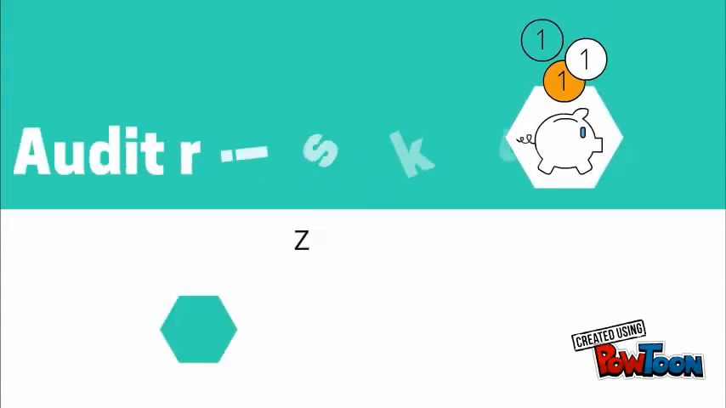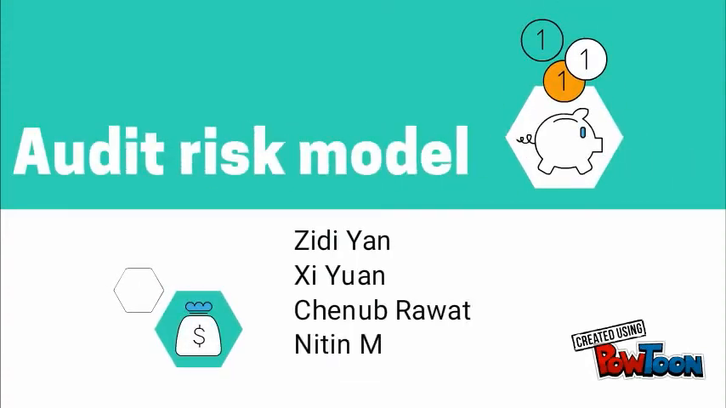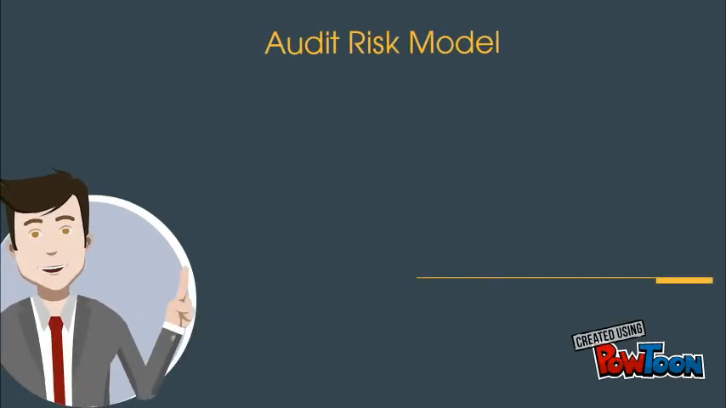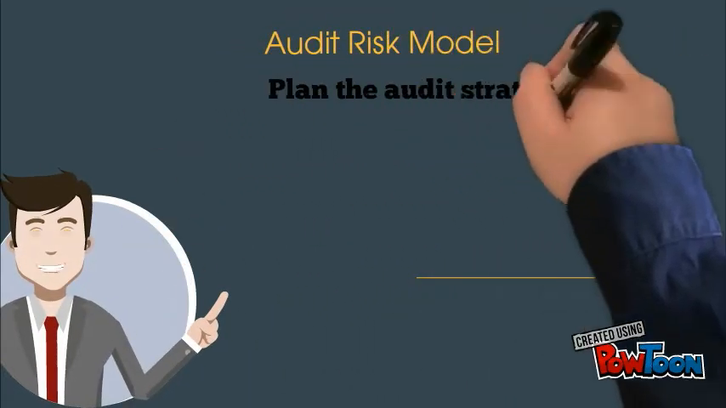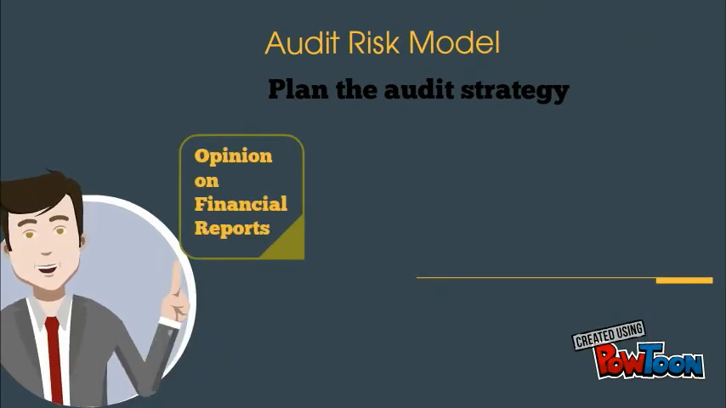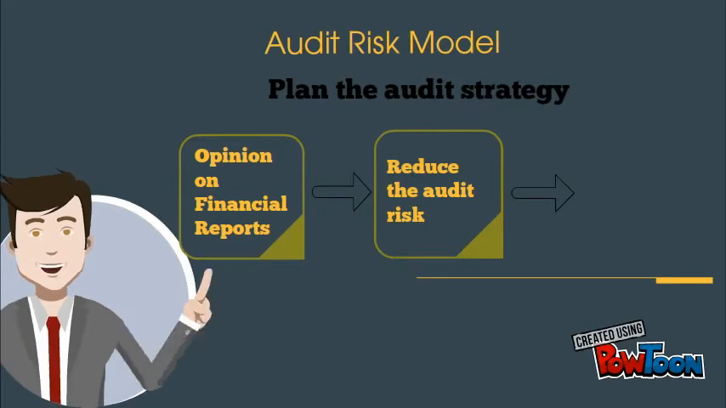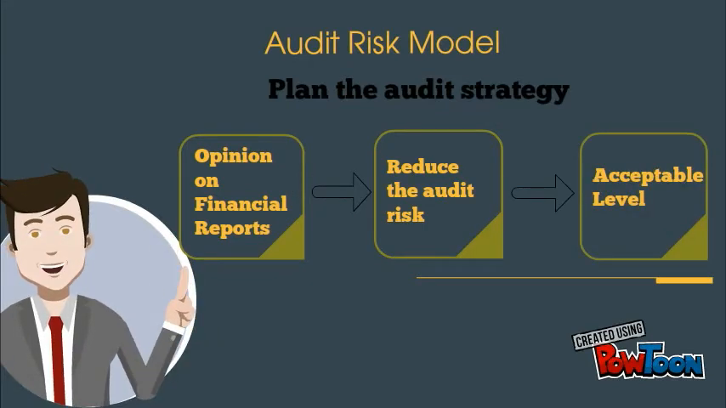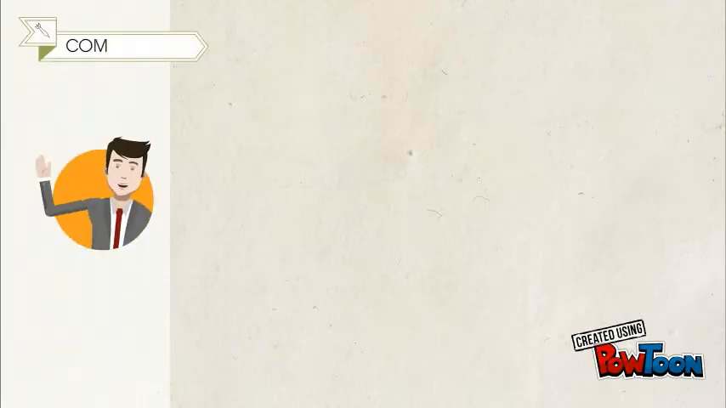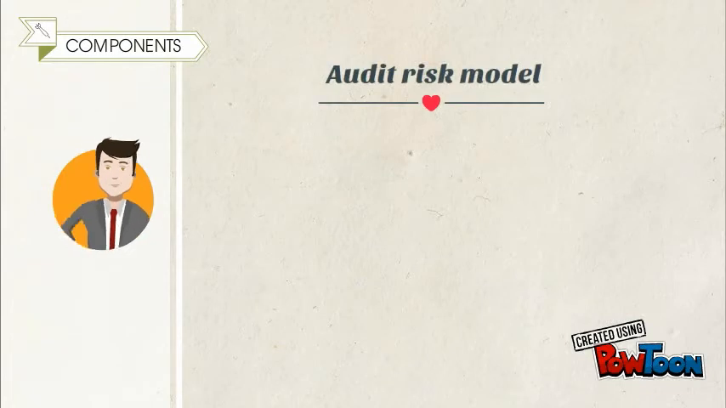Hello, today we are going to talk about audit risk model. An audit risk model is the methodology that the auditor uses to plan the audit strategy. Before issuing an opinion on financial reports, the auditor needs to reduce the audit risk to an acceptable level to ensure that he can provide a reliable opinion.